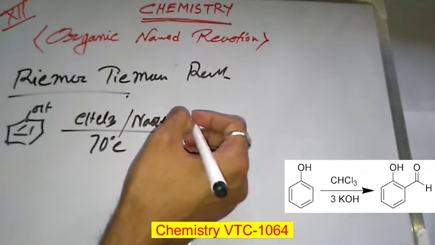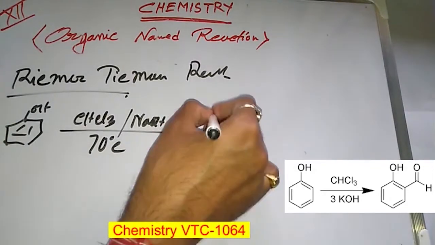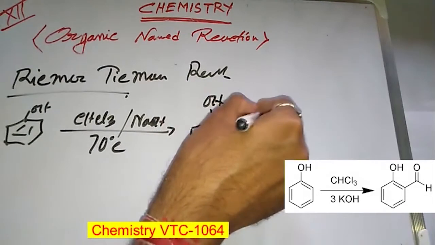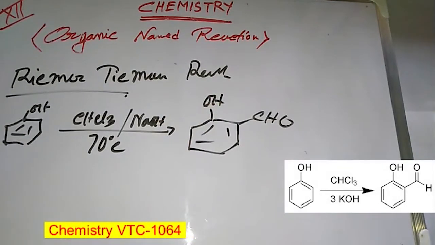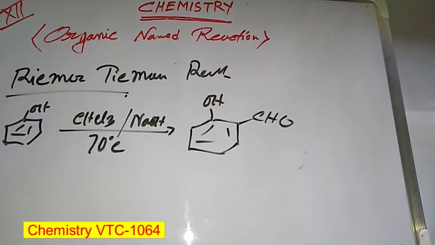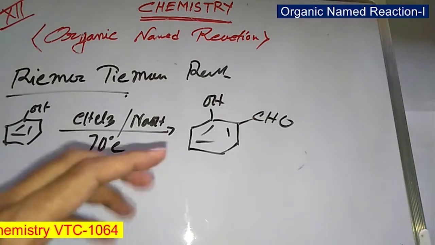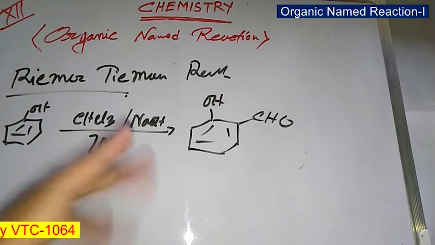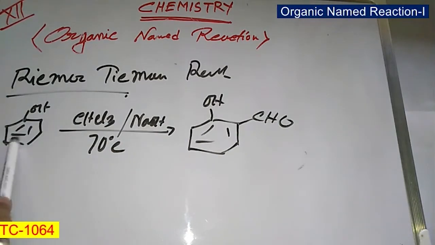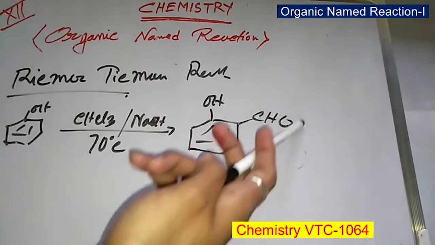You can use 60 also. The product is salicylaldehyde, that is o-HOC6H4CHO. It is also an aromatic electrophilic substitution reaction. In the Reimer-Tiemann reaction, the CHO aldehyde group is introduced at the ortho position of phenol, giving salicylaldehyde.